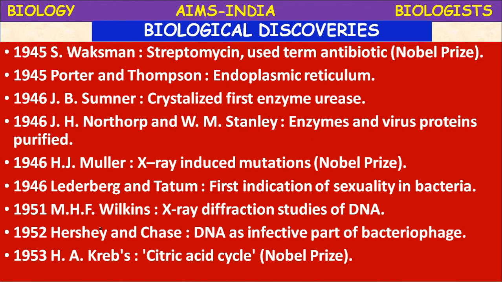In 1946, J.B. Sumner crystallized the first enzyme, urease. In 1946, J.H. Northrop and W.M. Stanley, these two scientists, purified enzymes and virus proteins. Who are they? Northrop and Stanley.